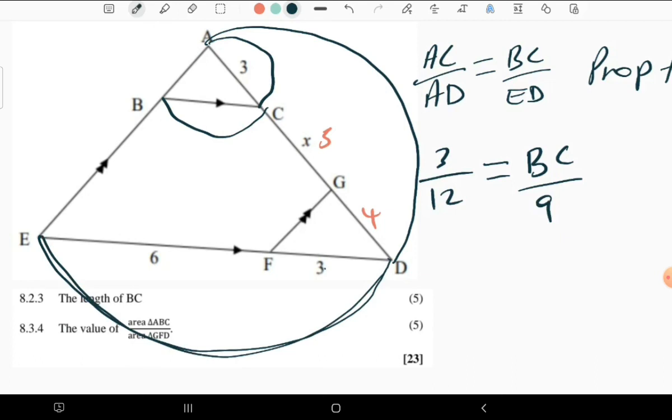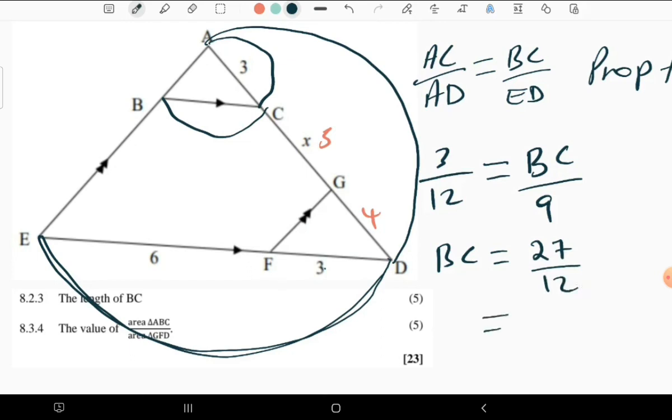So on that note, we are going to be having BC, which is equal to 27 over 12.